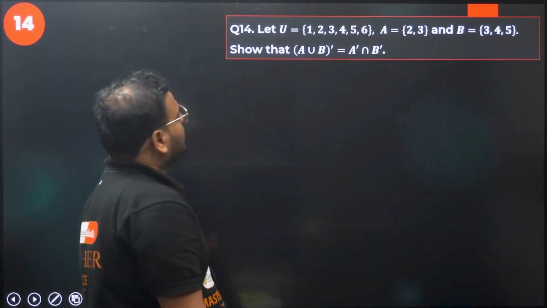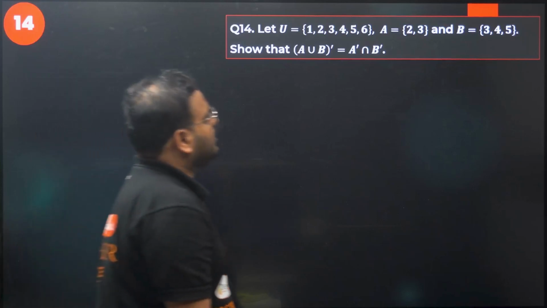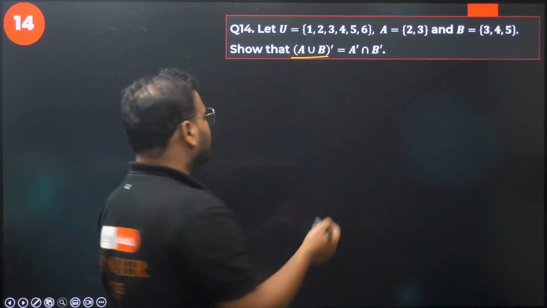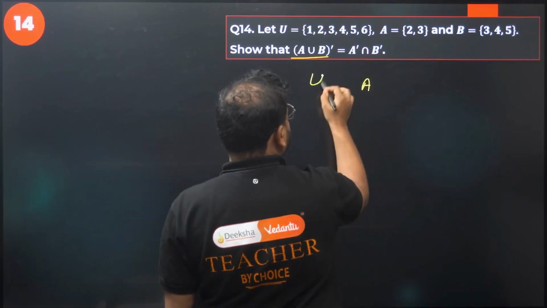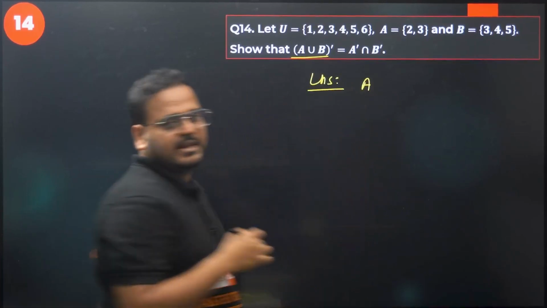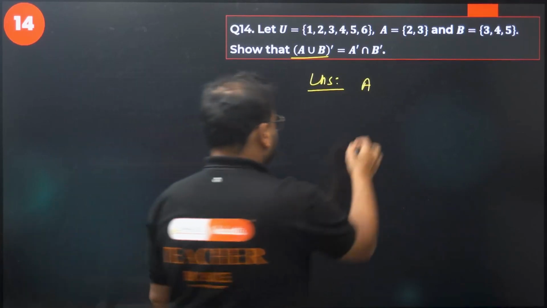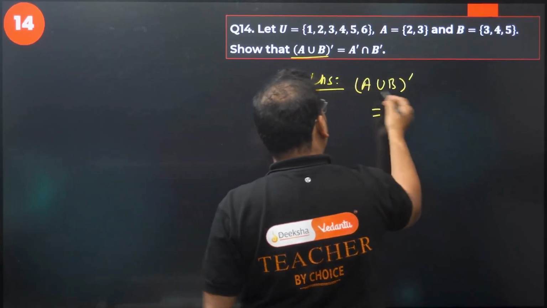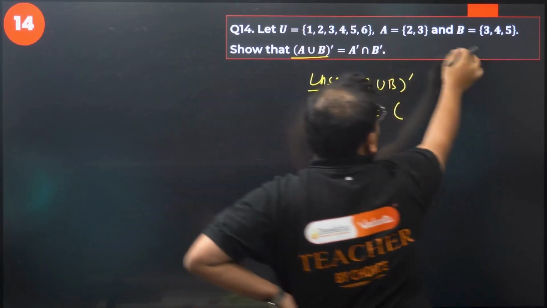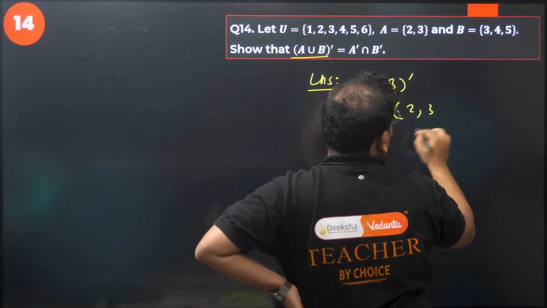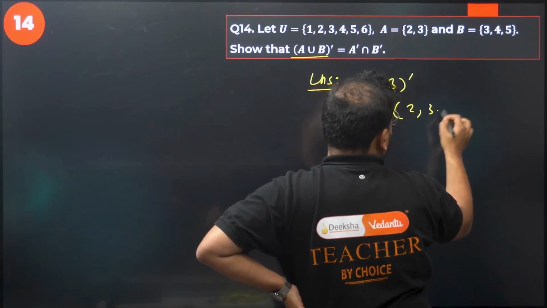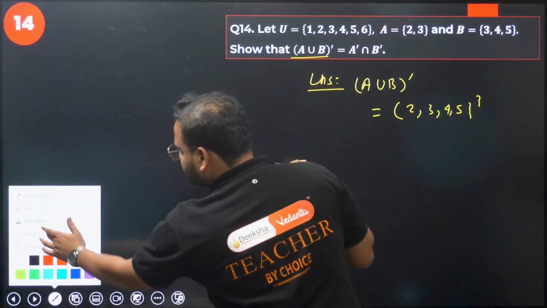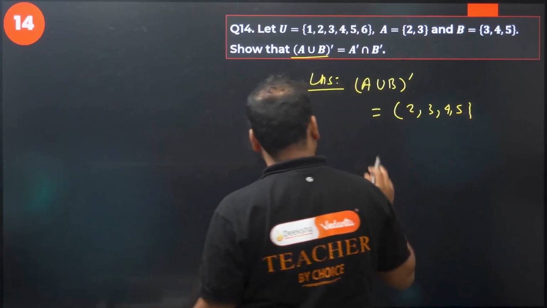Let U equal {1, 2, 3, 4, 5, 6}, A equal {2, 3}, B equal {3, 4, 5}. Then show this. We can do that. Let's find the union of A and B. Let's take LHS first. So union of A and B, the complement. A union B complement means what? First take the A union B. So we get {2, 3, 4, 5}. On this we have a complement.